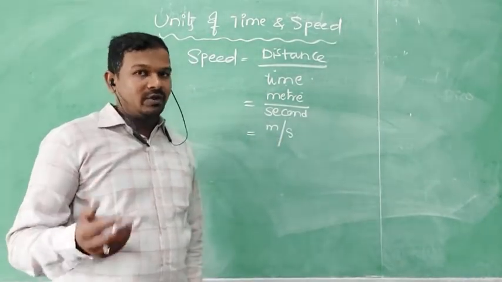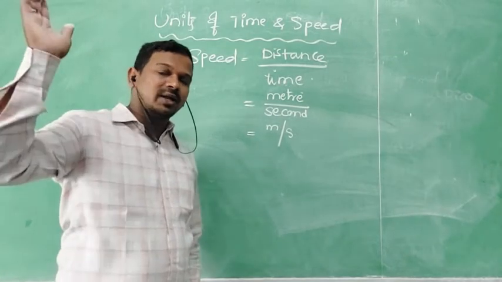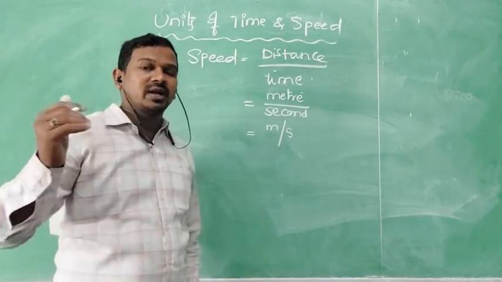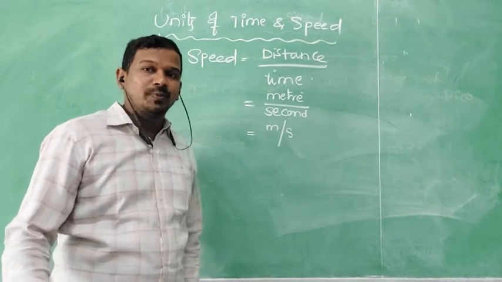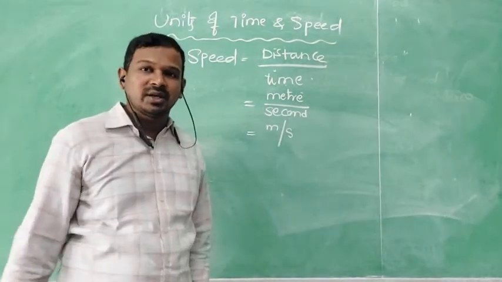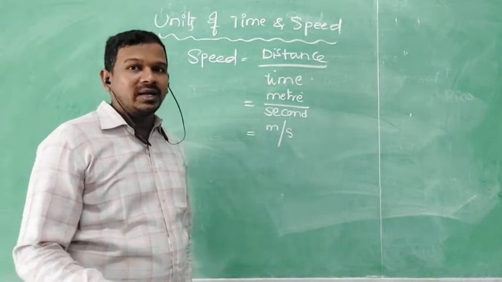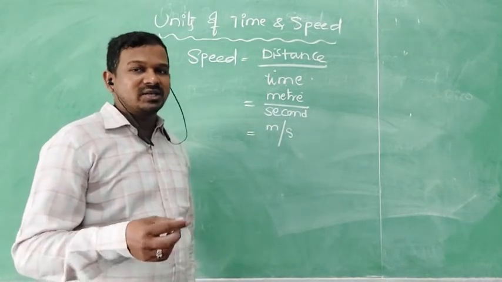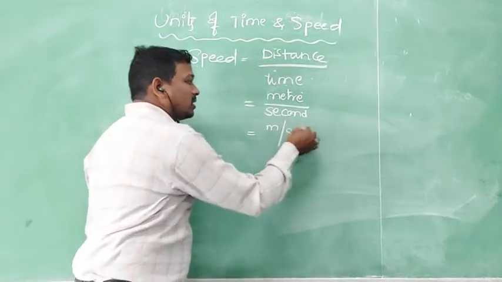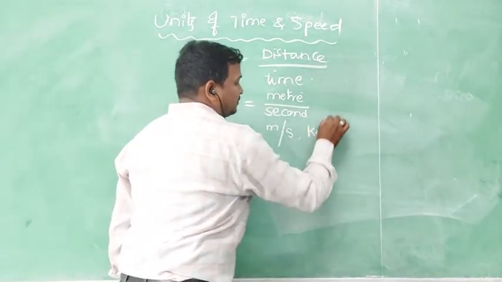Now if a person travels 100 kilometers and takes 5 hours of time, will you represent that in meters every time? No, it is not possible. For that case, we go for an alternate, easy to understand method, that is kilometer per hour also.